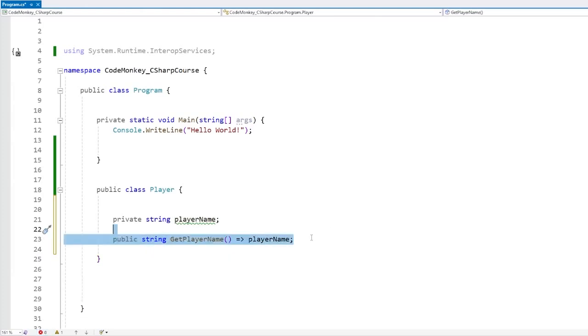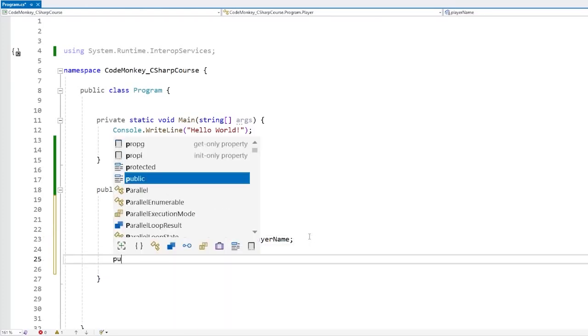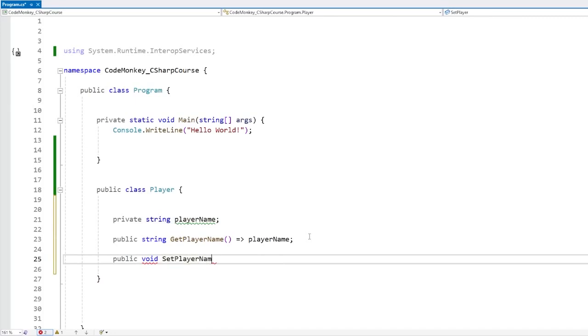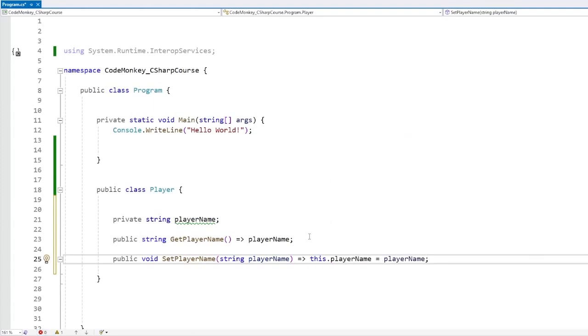You can use it like this in order to return some data from a function, but you can also use it to set some data. So for example, a set player name that receives a string for the player name, and we can do the little arrow and set this dot player name equals this player name. And yep, there you go, another perfectly valid function. Again, with the same limitations, this one can only have a single instruction. So if you need to do multiple things, you do still need to use the regular normal C# code block. But for super simple things like just getting and just setting, this makes the code quite a bit more compact.